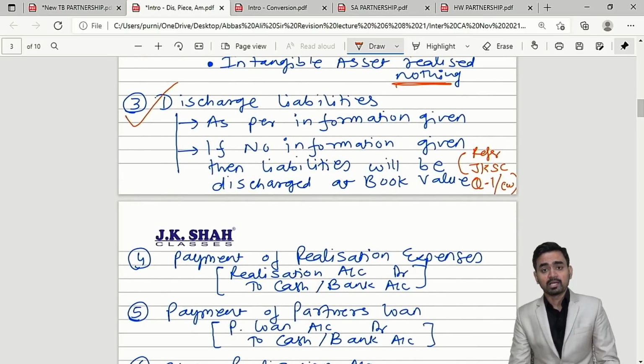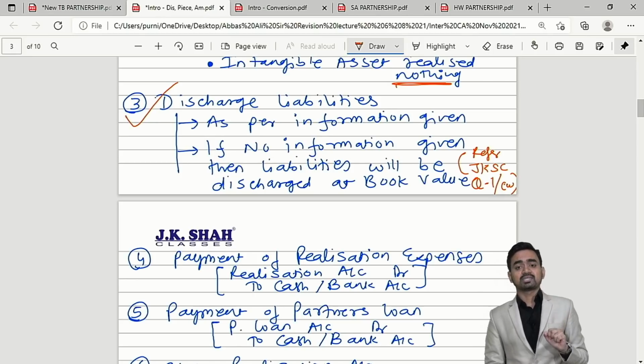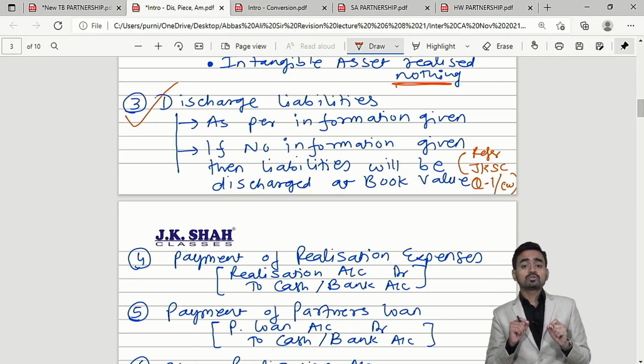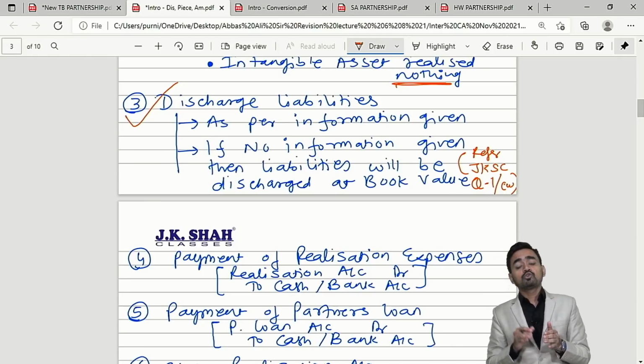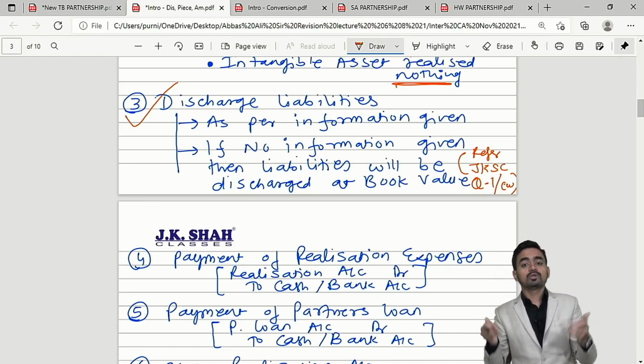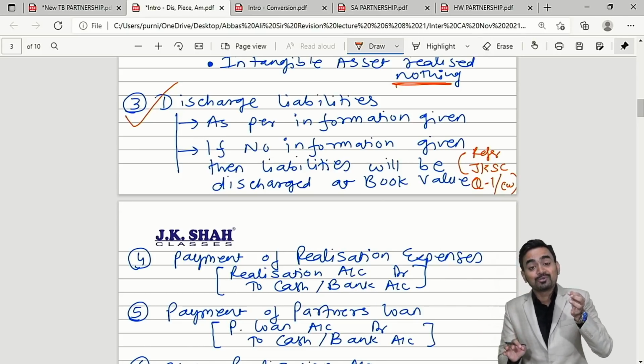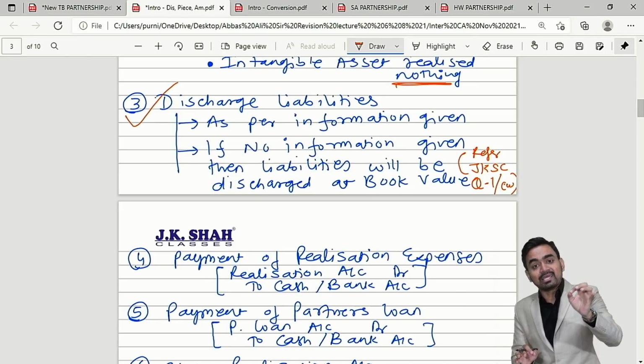Discharge liabilities. Even here two possibilities are there. Number 1, the amount paid to the liability holder is given in the question, then please welcome. And possibility number 2, amount paid to the liability holder is not given in the question. What you will do then in that case? You have to pay at least book value.